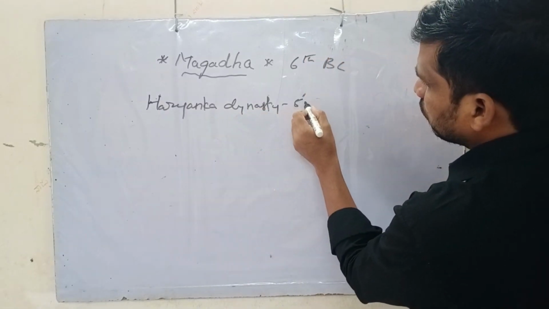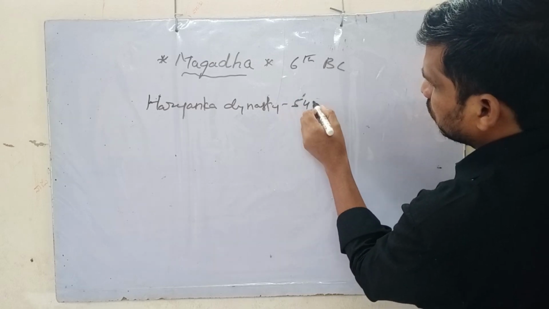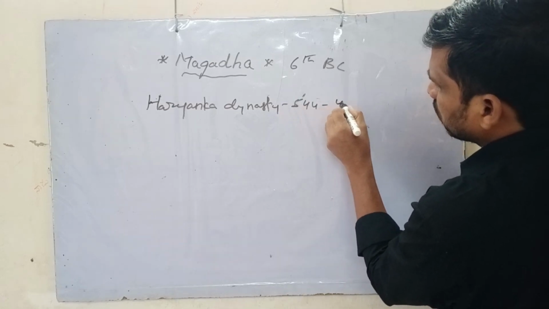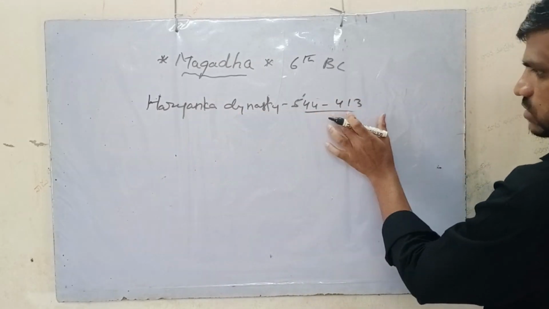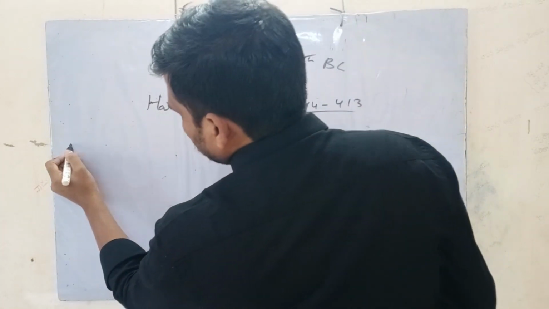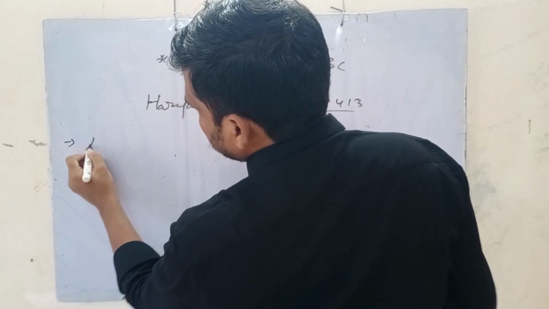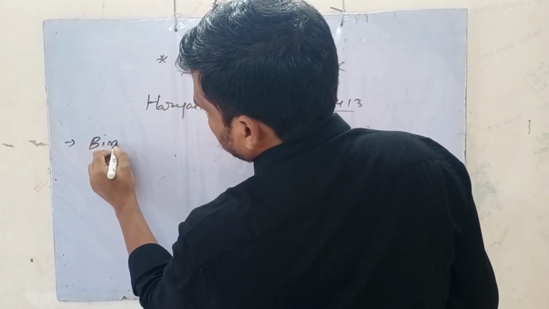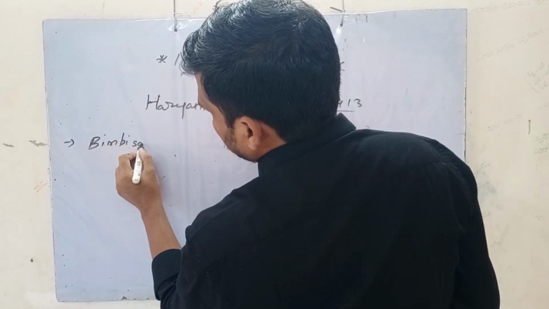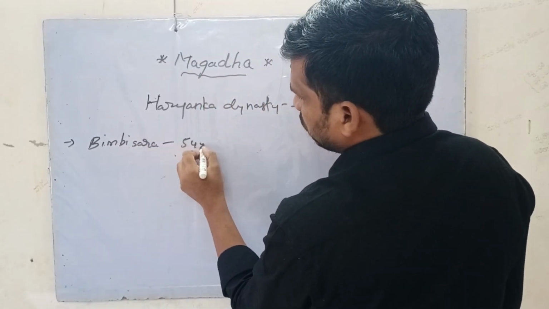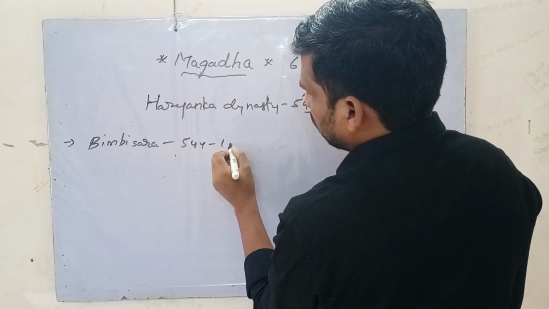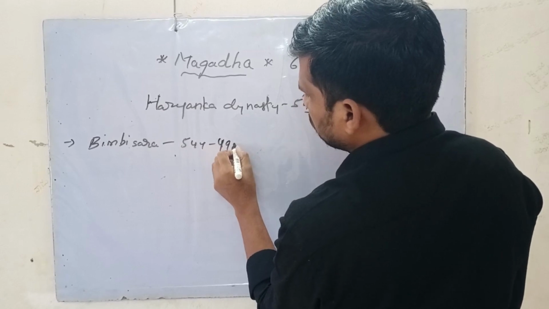It ruled around 544 to 413. We can say this is the dynasty's time period. And coming to the first ruler, that is Bimbisara. His time period is 544 to 492.